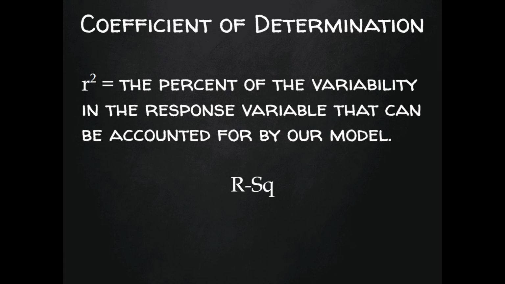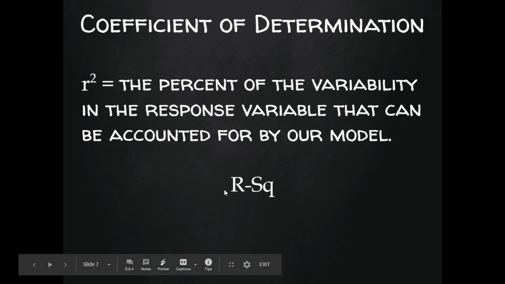One last thing we need to discuss here before we move into some examples in the homework is the coefficient of determination. The coefficient of determination is R squared. Now, remember, the correlation coefficient is R. So if you square R, you get R squared, which is the coefficient of determination. And the coefficient of determination represents the percent of the variability in the response variable that can be accounted for by our model. In the regression output, you'll often see it written like this, capital R-squared.